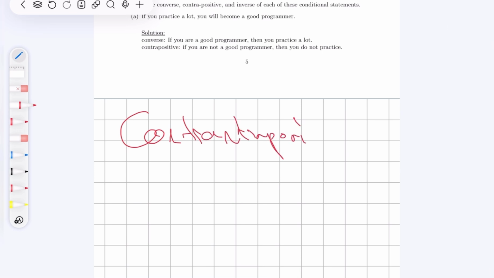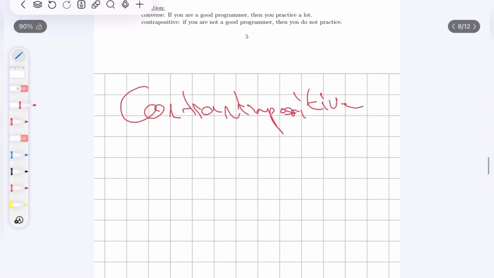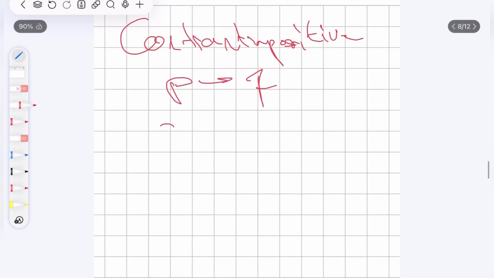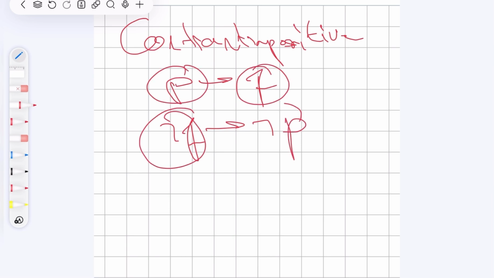Contrapositive, from its name, is positive. It is true if the original proposition was true. So if the original proposition was P implies Q, then the contrapositive would be if not Q, then not P. What does this mean? If P causes Q, then if Q didn't happen, of course P didn't happen, because if P happened, then Q. So this is the contrapositive.